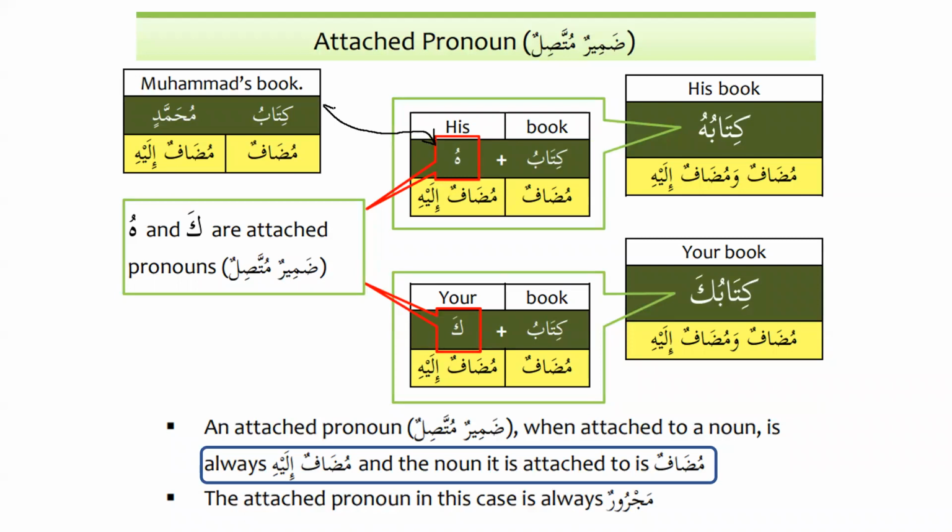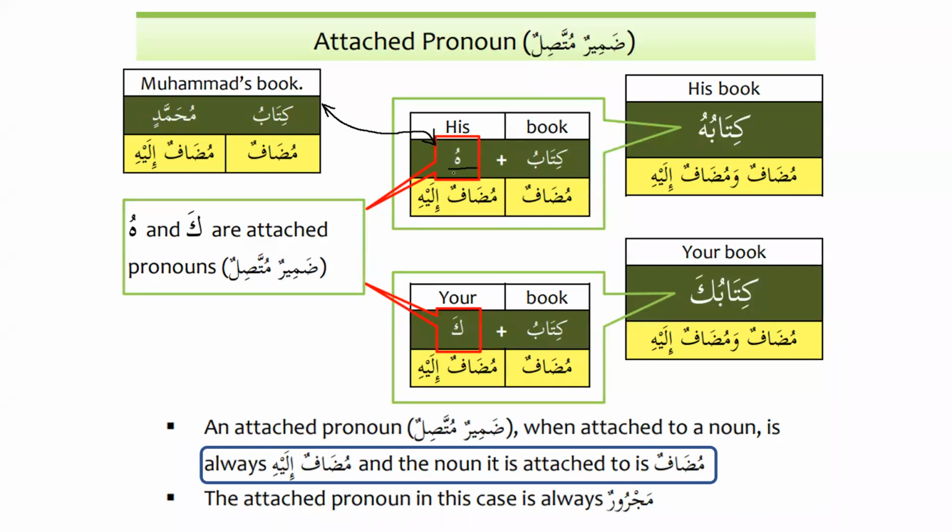So kitabu Muhammadin has a mudaf ilayhi, and kitabuhu also has a mudaf ilayhi. So now we can see that whenever we use the attached pronouns with a noun, they will always be used as mudaf ilayhi. Let me repeat it again. Whenever we use the attached pronouns with the noun, then they will always be used as mudaf ilayhi.